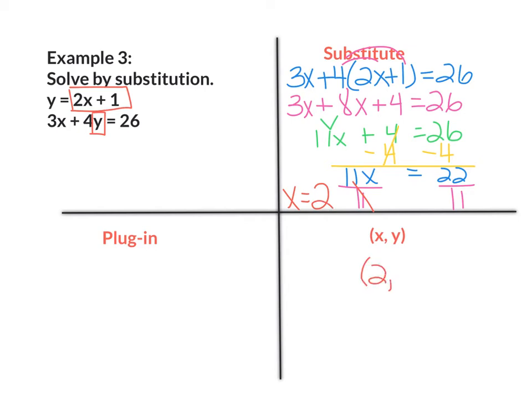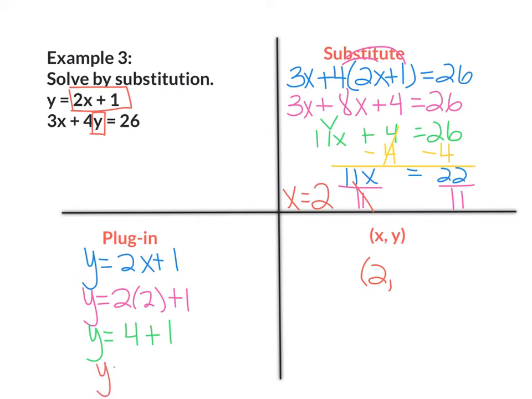Now I'm going to rewrite my first equation. I have y equals 2x plus 1. Now I can plug this into either equation, but the first one is easier. So wherever there's an x, I'm going to replace it with a 2. So I have y equals 2 times 2 plus 1. So y equals 2 times 2 is 4 plus 1. So y equals 4 plus 1 is 5. So y equals 5. So the solution to this system of equations is 2, 5.